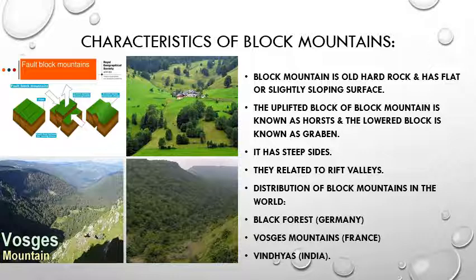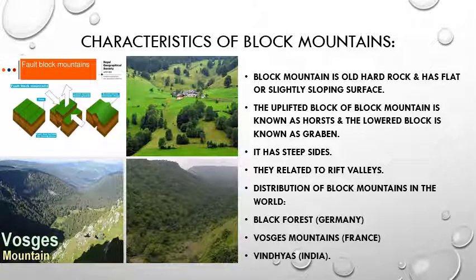Now the next example of our block mountain is the Vosges mountain, which is in France. So Vosges mountain is situated in eastern France. It exists between the Alsatian plain in the east and the plateau of South Lorraine in the west. The Rhine river flows parallel to this mountain. So the Rhine river flows in between our Black Forest and Vosges mountains. On one side Vosges mountains are over there, on the other side Black Forest is over there.